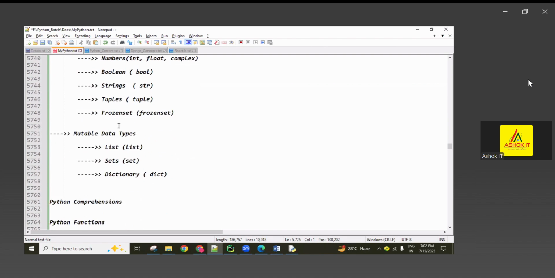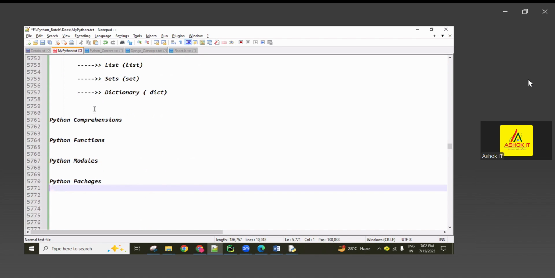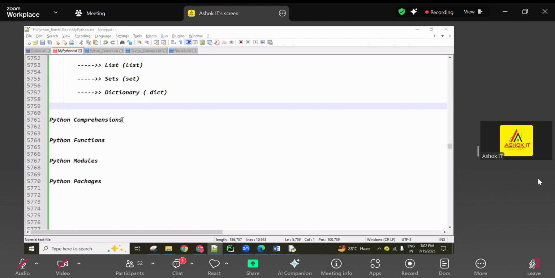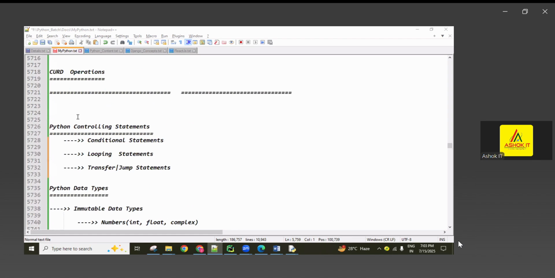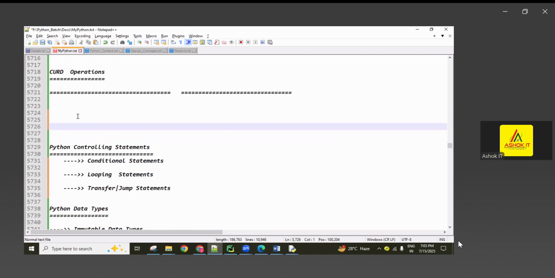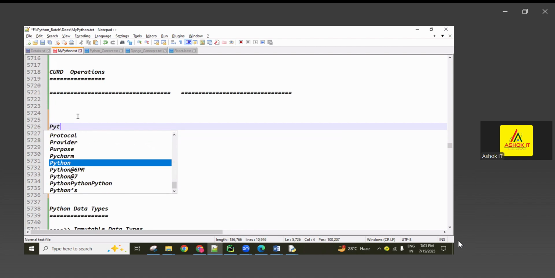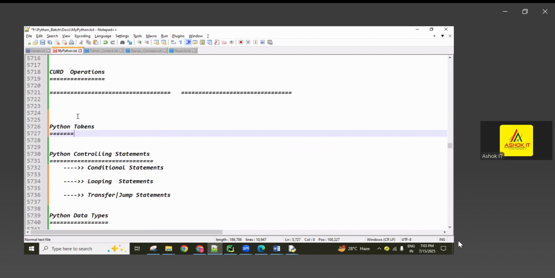So far, is there any confusion on any topic? All topics' materials and codings I sent. So open the material and check it. And before the controlling statements, which topics did we complete, guys? For example, Python tokens, we can consider the Python tokens concept.